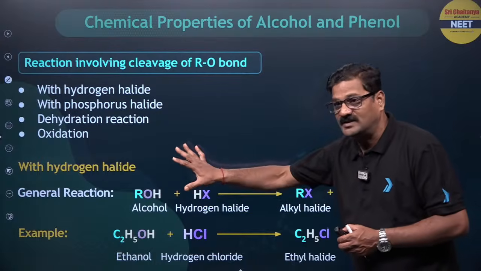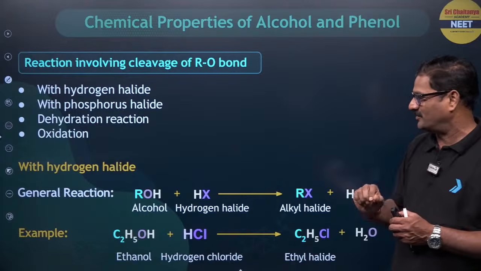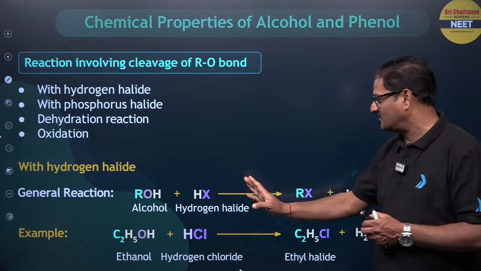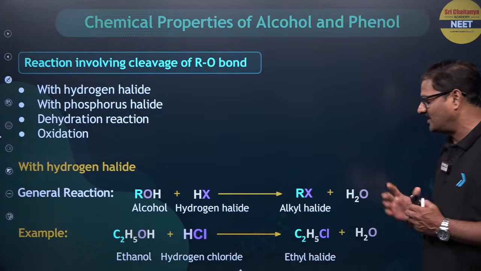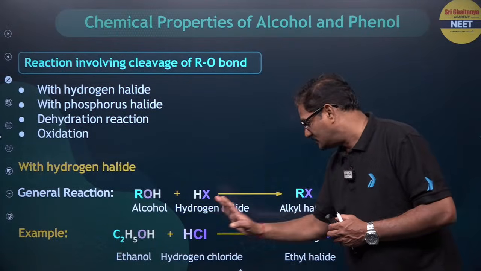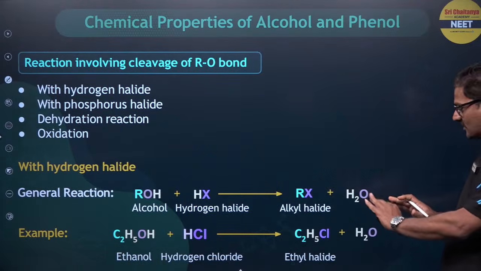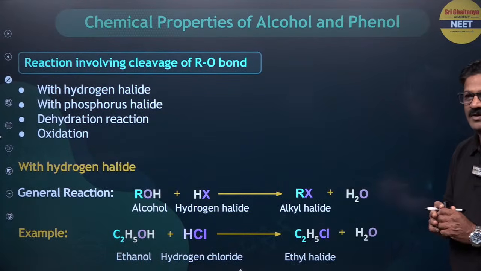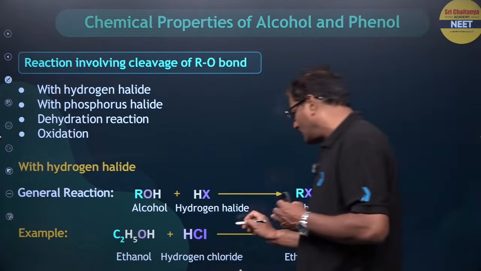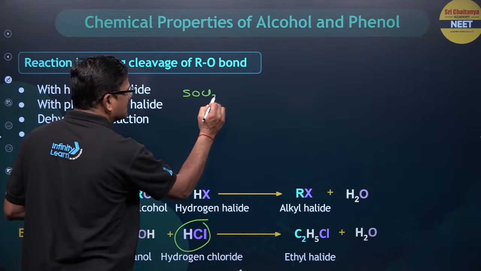But here, reactions involving ROH, you can say alcohol. We discussed this particular reaction in the preparation of alkyl halides, if you remember. Alcohol reacts with hydrogen halide to give alkyl halide. Ethyl alcohol with HCl, ethyl chloride is formed. Simply said, how do you convert ethanol to ethyl chloride? You can use anything, not only HCl here. You can use my favorite reagent SOCl2.